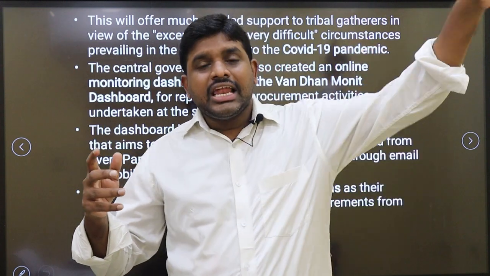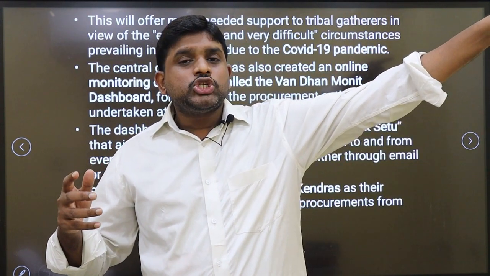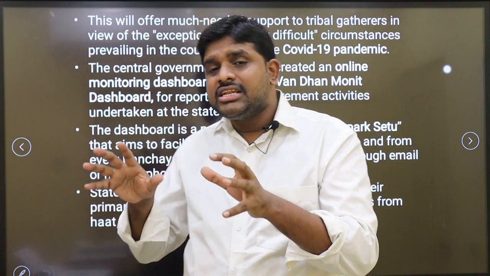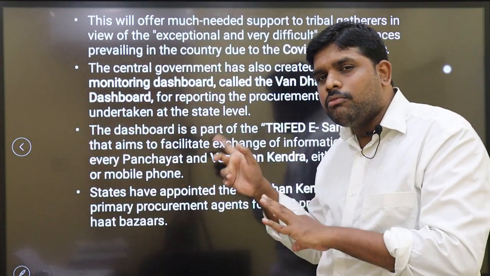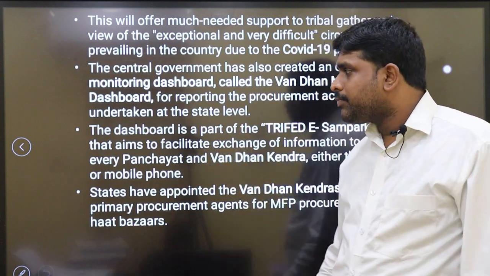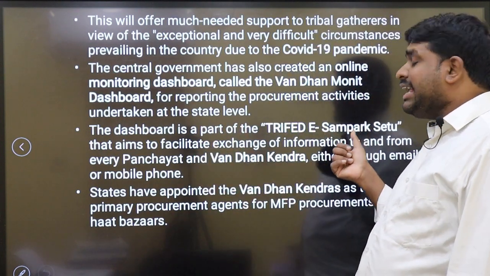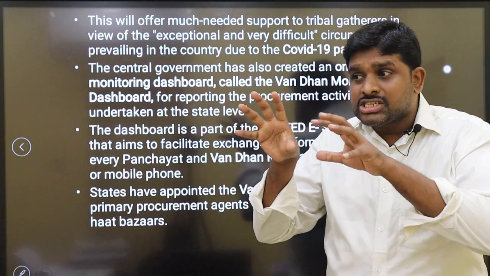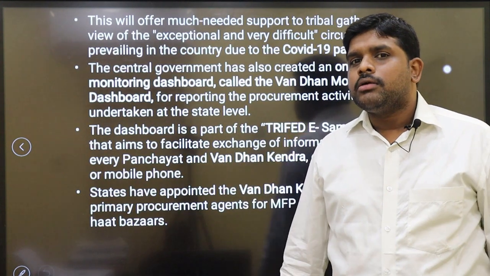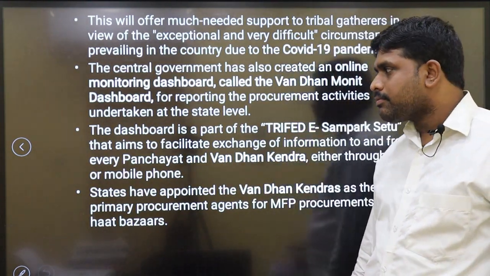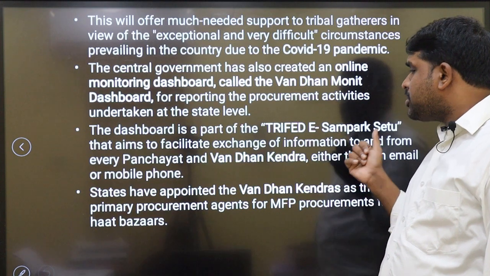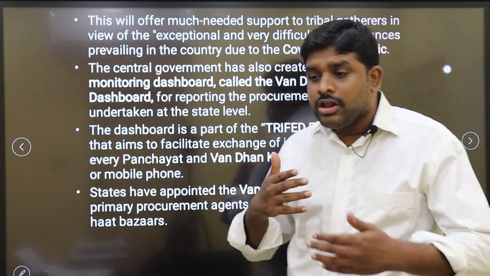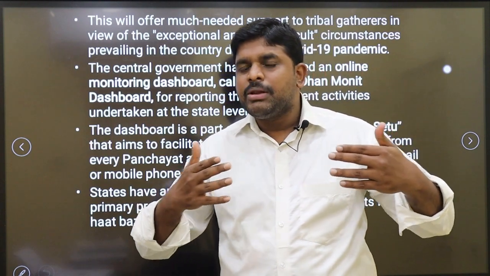TriFed will be procuring and the market cell in the Ministry of Tribal Affairs will be deciding the prices. So how procurement is happening: there is a dashboard called Vanadhan Monith. The dashboard is a part of TriFed E-Sampark Setu. Why? Because TriFed at the state level will be buying from the farmers. That aims to facilitate exchange of information to and from every panchayat and Vanadhan Kendras either through email or mobile phone. By email or mobile phone, the transactions will be noted.